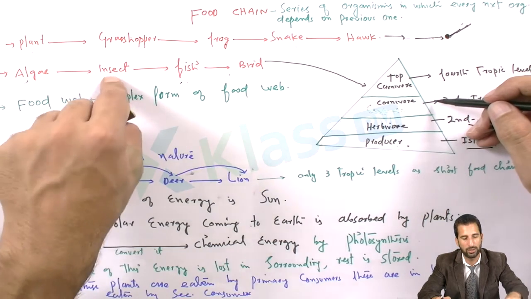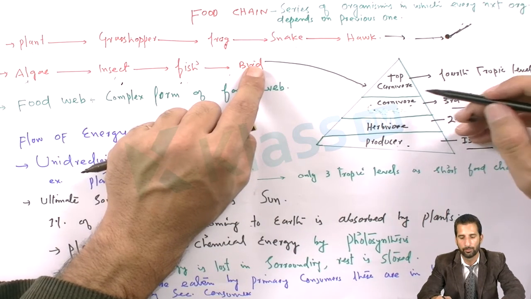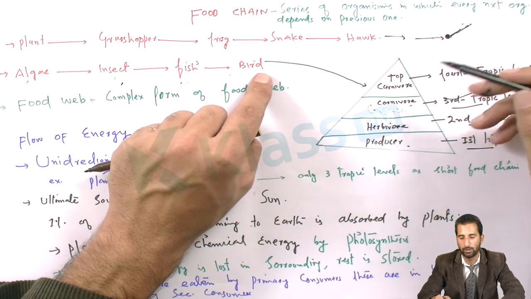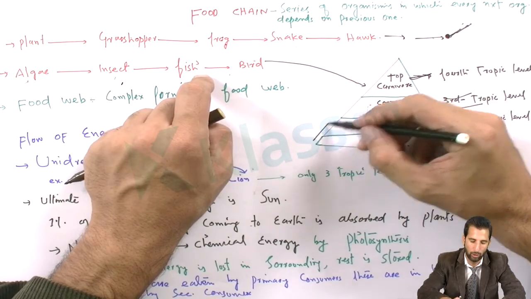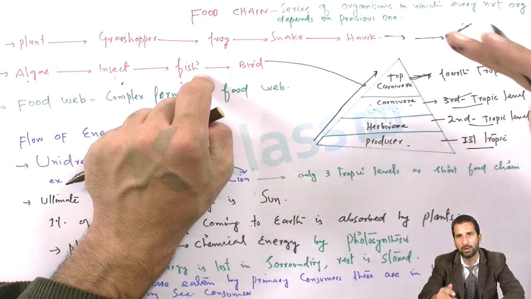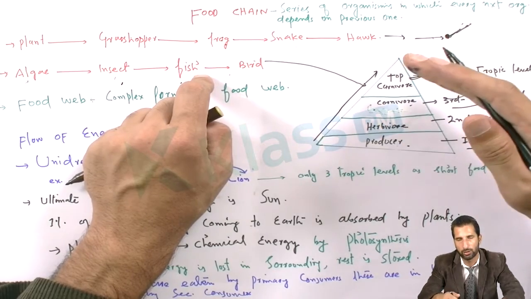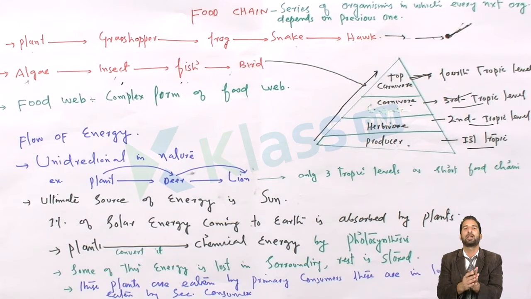The insect is eaten by the fish, so the fish is the carnivore, at the third trophic level. And the bird is at the top of the trophic level, so it is a top carnivore. This top carnivore eats the fish. As we move from a low trophic level to a high trophic level, the amount of energy available is very little, because only 10% of the energy is transferred. So the energetic hypothesis explains to us that the food chain should and must be very short for better transfer efficiency.